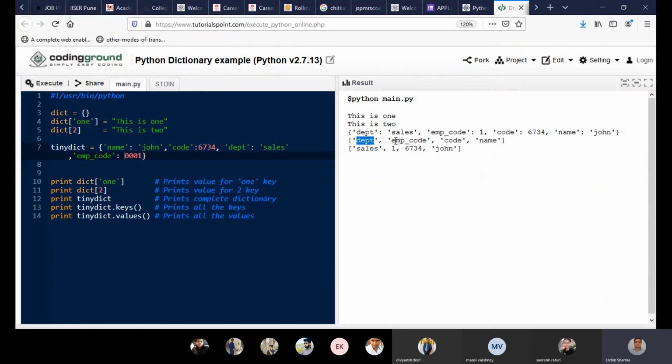Department, employee code, name. So this does not say that it is taking the things in reverse order, because if it were, then employee code should be the very first, and after that department, after that code, after that name. So we need to dig out why it is printing in this particular sequence.